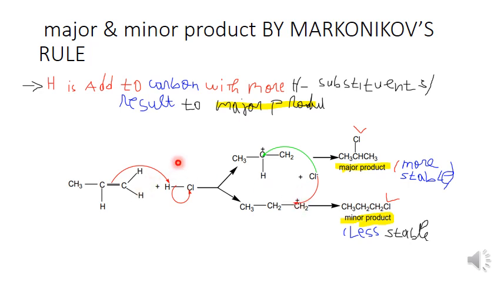Markovnikov states that hydrogen is added to the carbon with more hydrogens to form the major product. For example, here this hydrogen will go to this carbon that has two hydrogens, and it forms this one. But here hydrogen will go to the carbon that has fewer hydrogens to form the minor product, resulting in this chlorine.